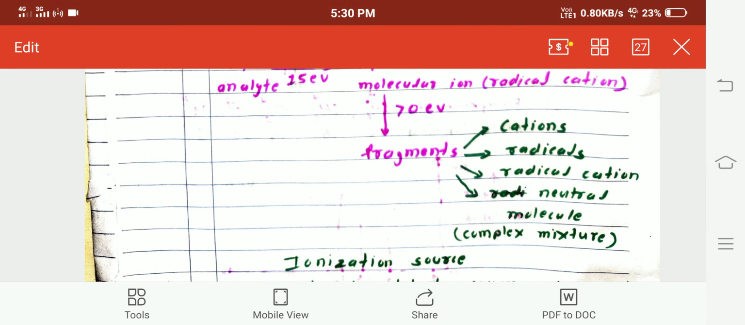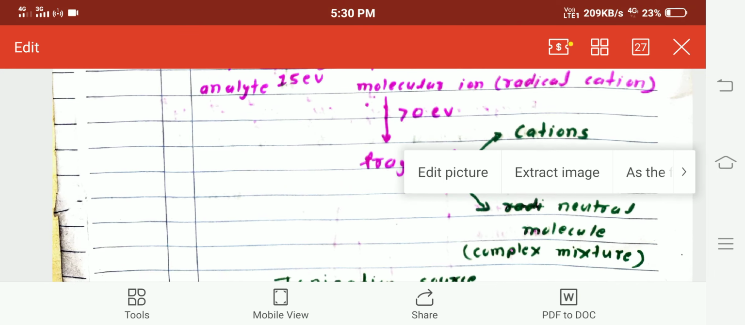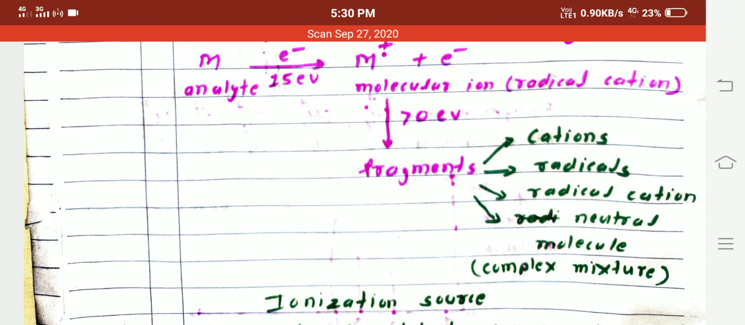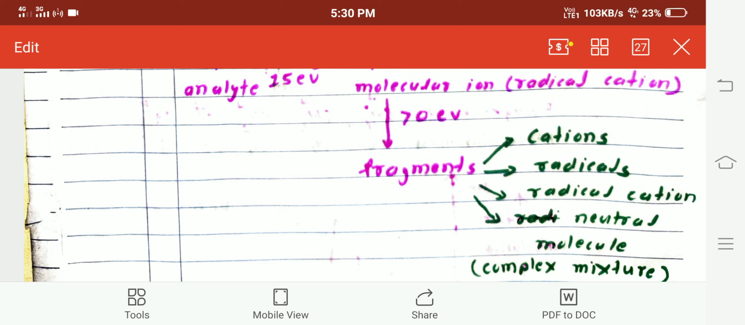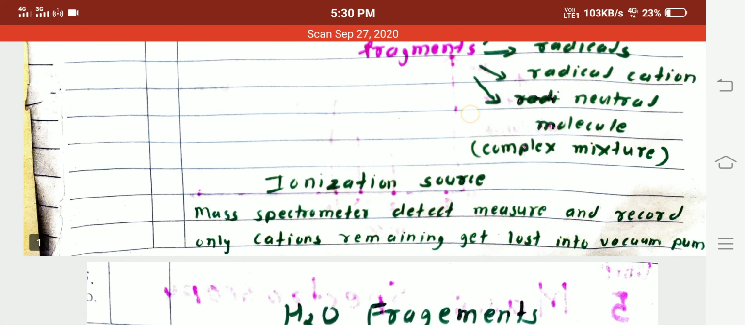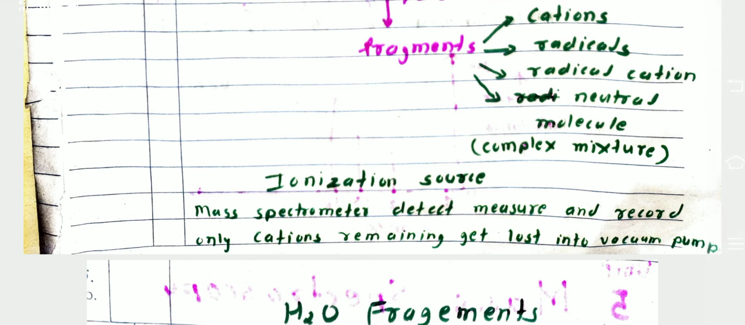Then these fragments form a complex mixture, or heterogeneous mixture. Then this is the ionization source of mass spectroscopy. In the mass spectrometer we can detect, measure and record only cations, and the remaining fragments get lost into the vacuum pump. So in this topic we study in detail about the cation fragments.